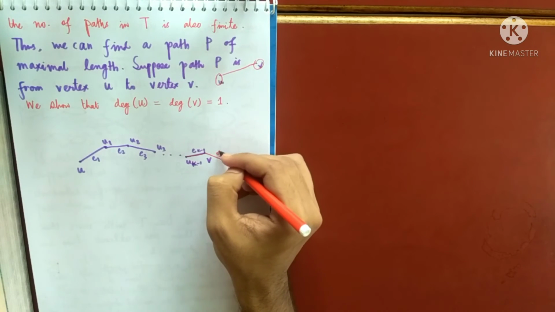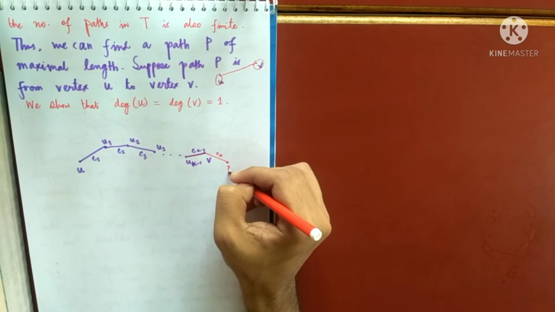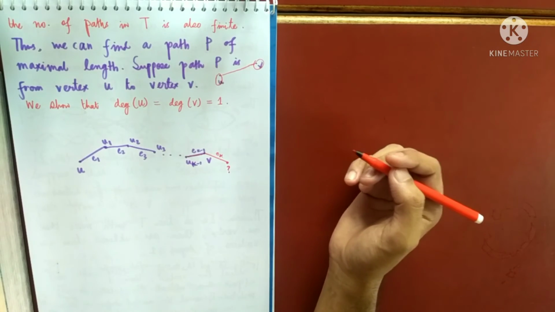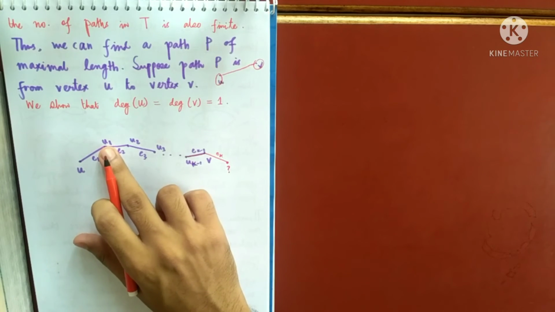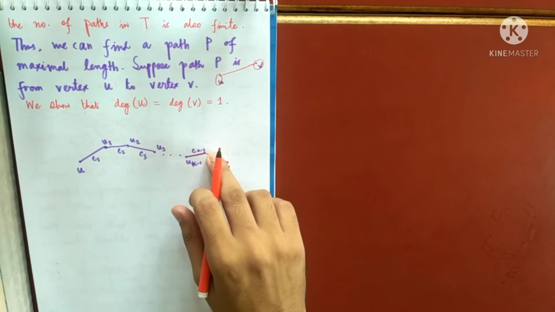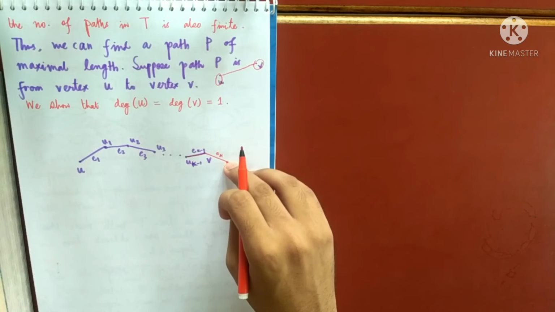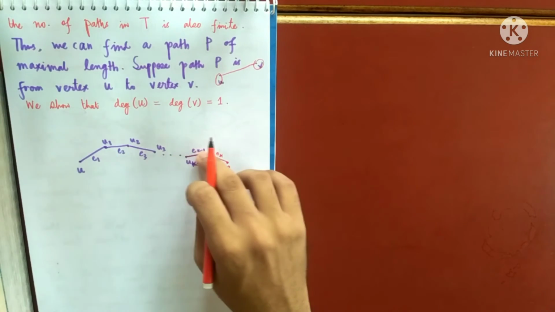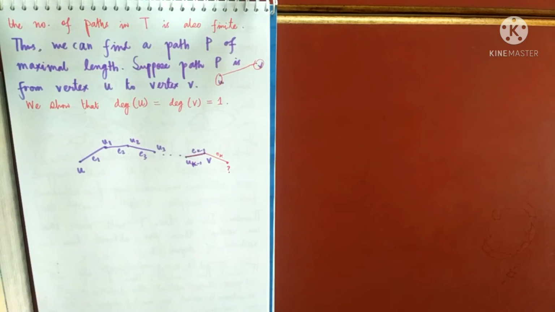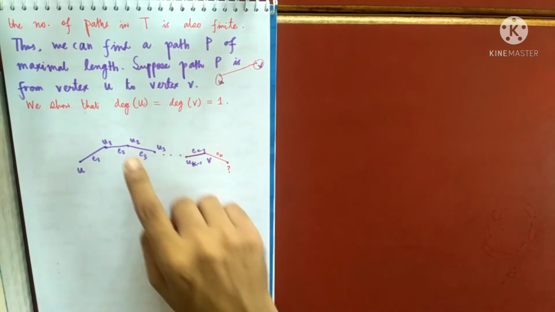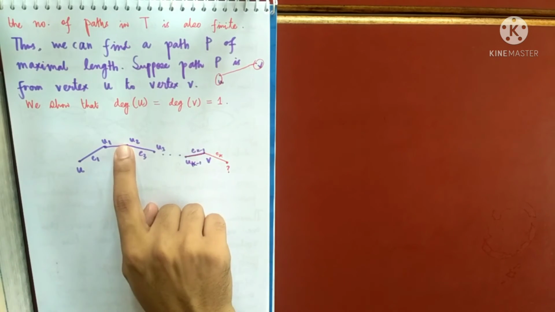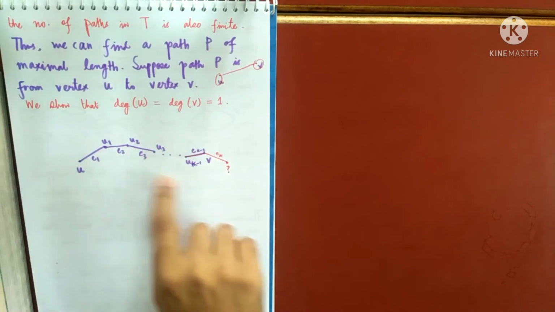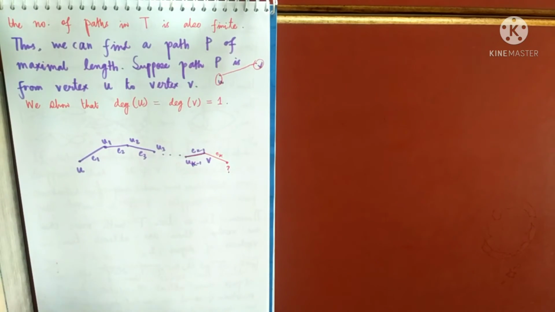One endpoint of Ek is V. I am interested to know what the other endpoint is. My claim is the other endpoint cannot be U1, U2, U3 and so on, because if the other end vertex of Ek is one of them, then it forms a cycle. Suppose one end vertex of Ek is U2. If I start with U2, reach up to V, then take Ek and go to U2 again, that forms a cycle, which is a contradiction since T is a tree.